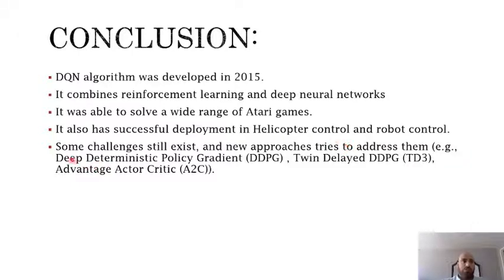For example, deep deterministic policy gradient is proposed to address the continuous action space, and we also have twin delayed DDPG, which is proposed to enhance DDPG, and advantage actor critic, which is proposed to address the stability of the system. Those are just examples. There are other algorithms out there that use the same concept of deep reinforcement learning.